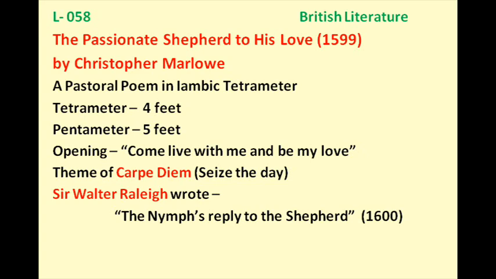The first line of the poem is very interesting and it is very easy as well. Come, live with me and be my love. This is the first line. So throughout the poem he is expressing his love for the beloved, and he is saying let's enjoy life because the world is so beautiful with your love. He is insisting she love him back, as it presents the theme of Carpe Diem. He is saying that this time is so beautiful and we should make love.